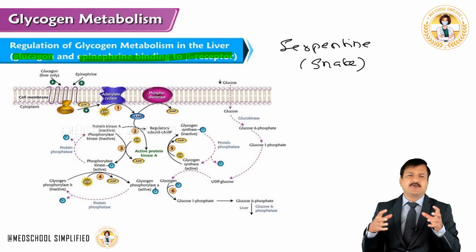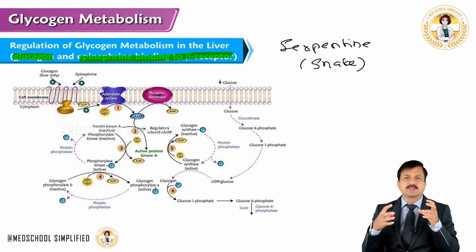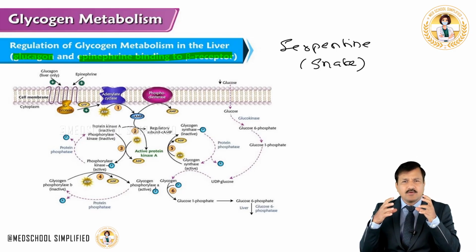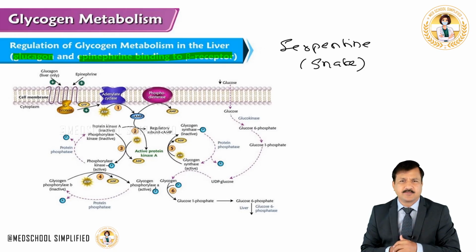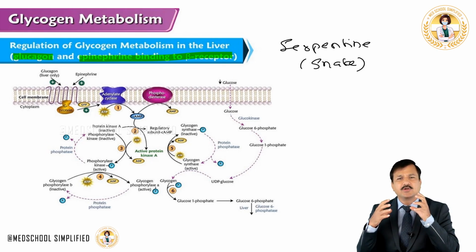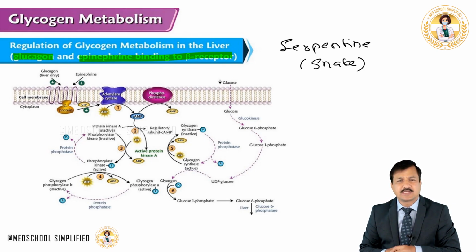When the cyclic AMP level rises, it is going to activate protein kinase A enzyme by binding to its regulatory subunit. Cyclic AMP will go and bind to regulatory subunit of protein kinase A. Thereby, cyclic AMP is going to activate protein kinase A enzyme.